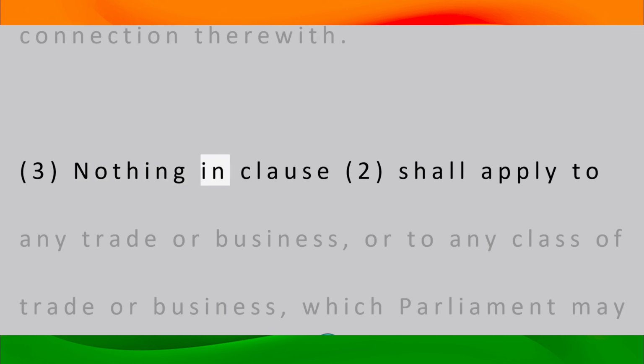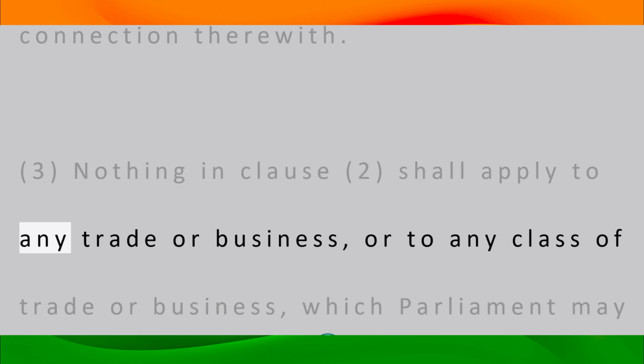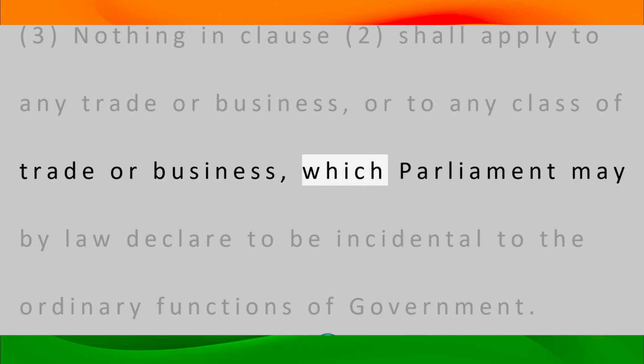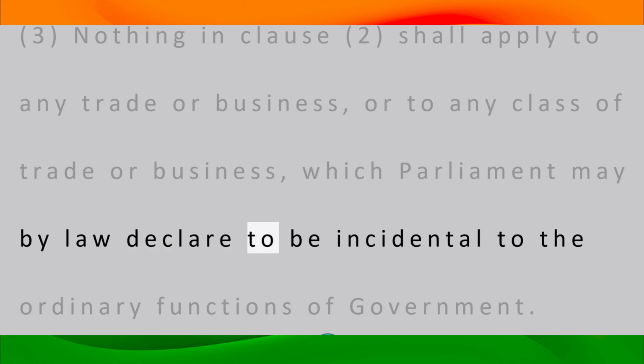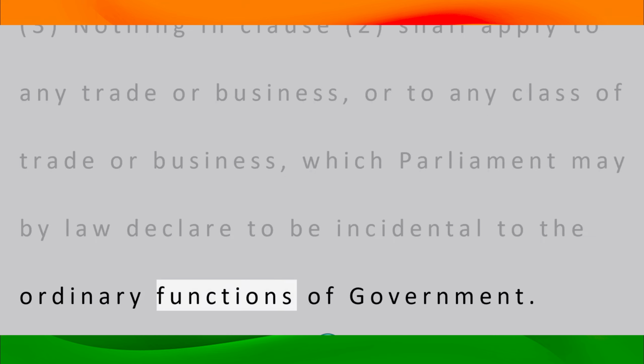3. Nothing in Clause 2 shall apply to any trade or business, or to any class of trade or business, which Parliament may by law declare to be incidental to the ordinary functions of government.